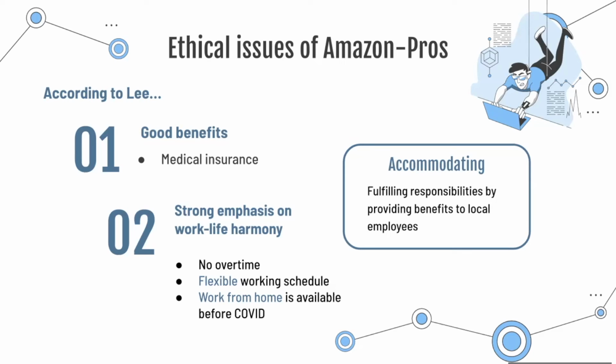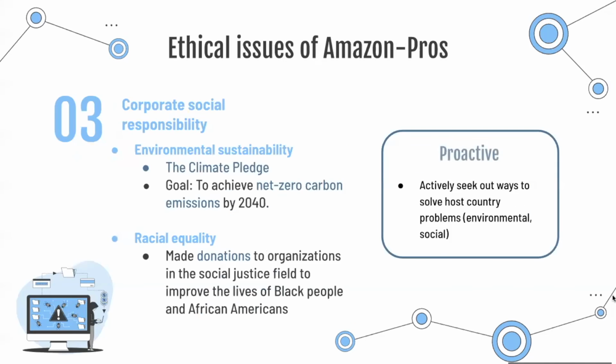It can also be seen that Amazon uses the proactive approach to actively seek out ways to solve the host country's problems. For example, they showed their care about environmental sustainability by co-founding the Climate Pledge in 2019. Moreover, to promote racial equality, they made donations to organizations to improve the lives of Black people and African Americans. From these examples, we can see that Amazon shows concern for environmental and social problems.